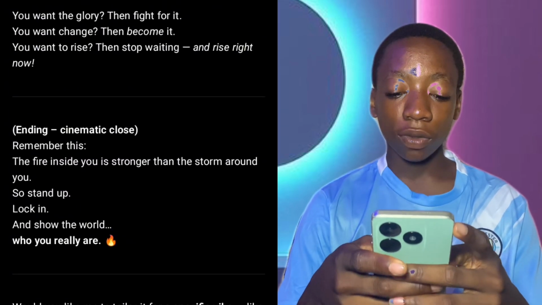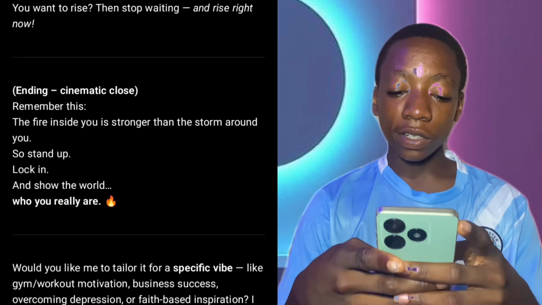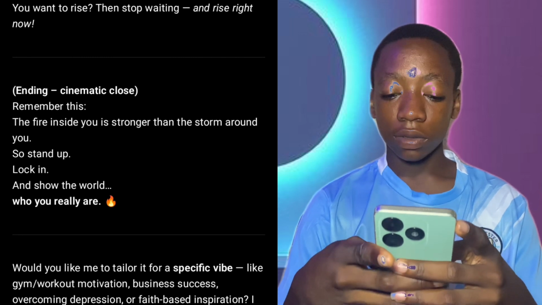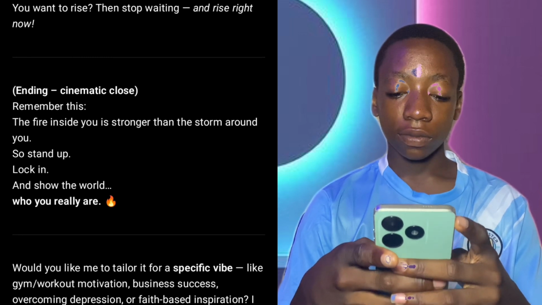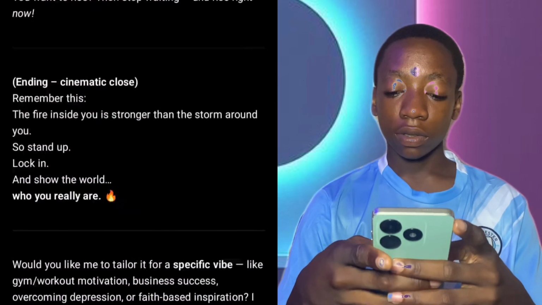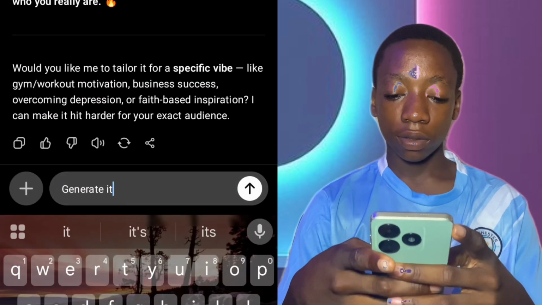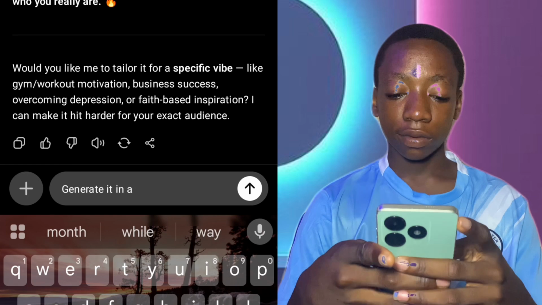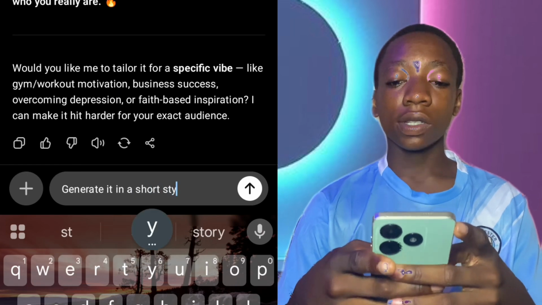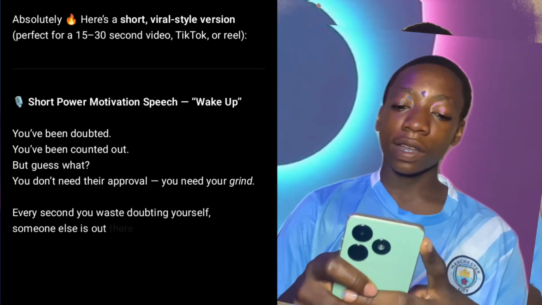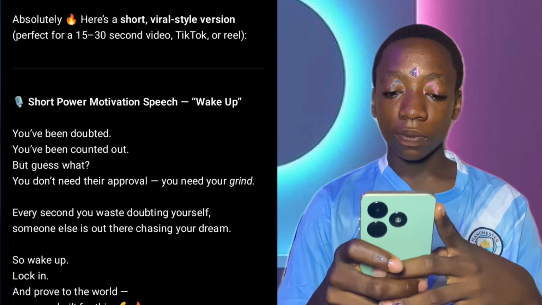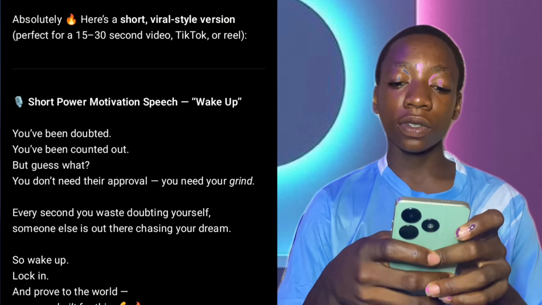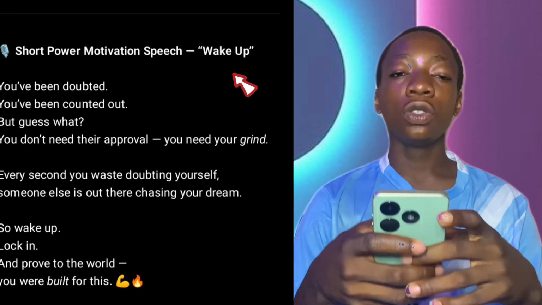So let's continue. What we do now is tell ChatGPT to generate it in a short style. So you send it. You can see it says, absolutely, here is a short viral style version, perfect for a 15 to 30 second video, TikTok or Reel. So now you can see a short powerful motivational speech. Wake up. Like this, wake up, now you use it as your title.